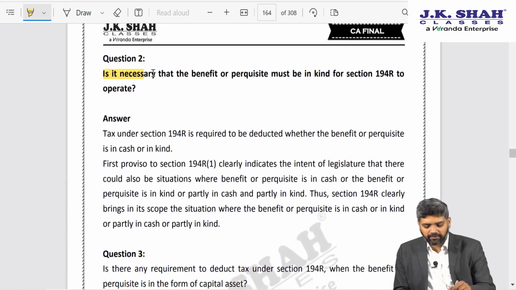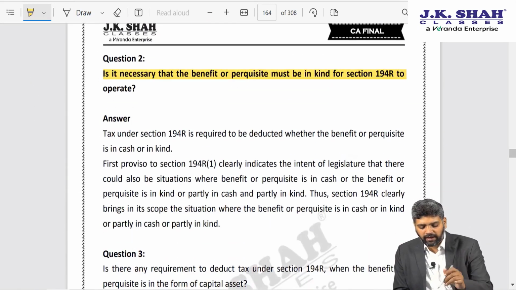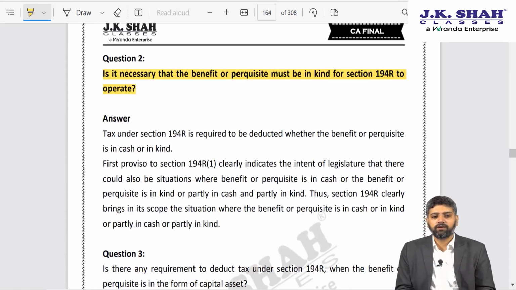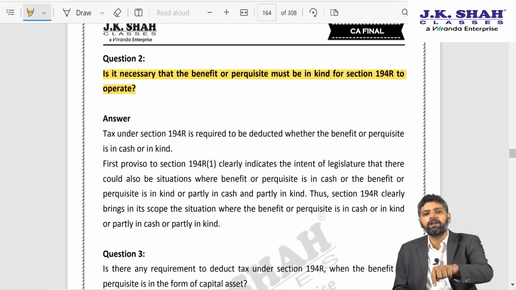Then they say, is it necessary that the benefit or perquisite must be in kind for section 194R to operate? Now here I kind of disagree with the clarification given by CBDT, because in the context of section 28 clause 4, there is a Bombay High Court decision of Santojan Silk Mills, we have covered that in class, where Bombay High Court said that the section uses the word any benefit or perquisite whether convertible into money or not.